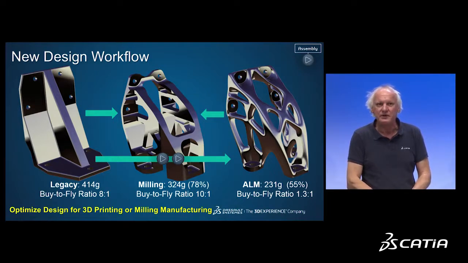And we will show you how CATIA can adapt the shape from the freeform shape to a millable shape with a 3-axis machine. Let's go.